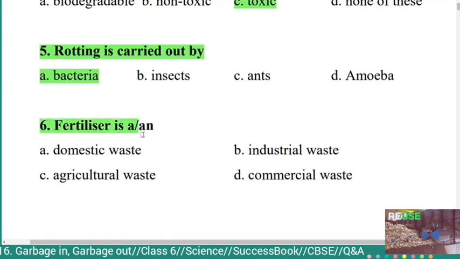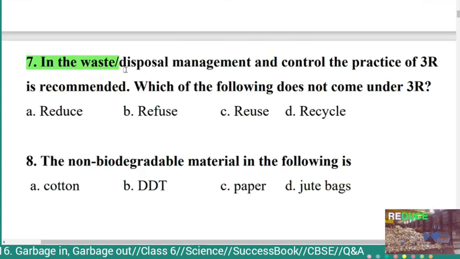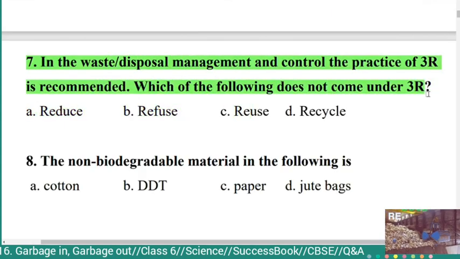Sixth question. Fertilizer is. Option A. Domestic waste, B. Industrial waste, C. Agriculture waste, D. Commercial waste. Fertilizer is an agricultural waste.